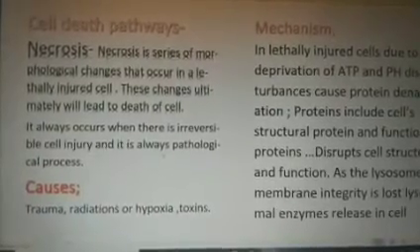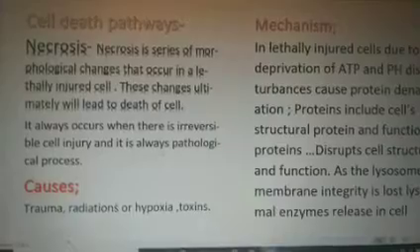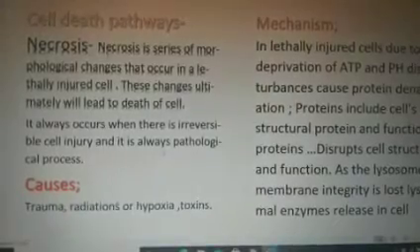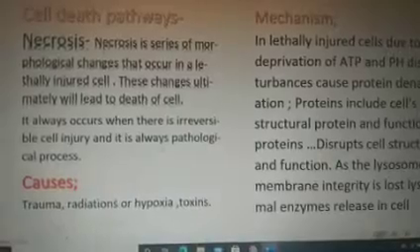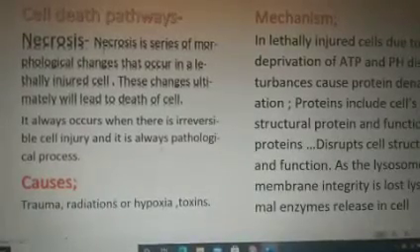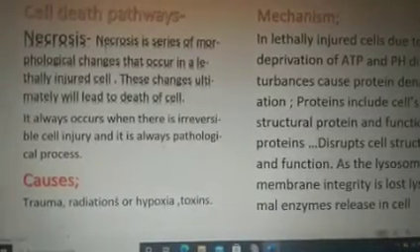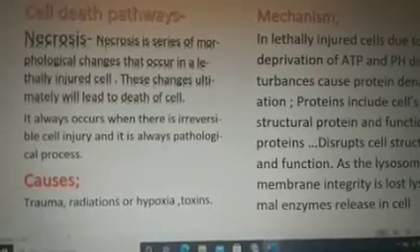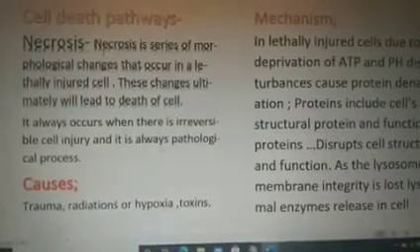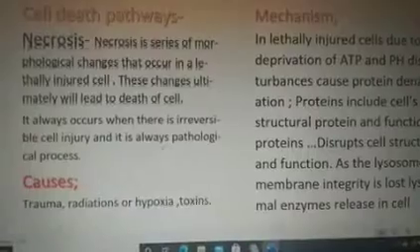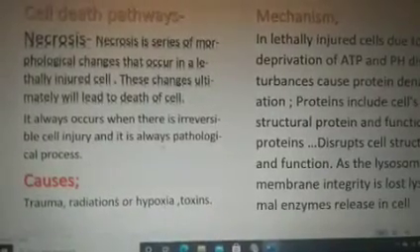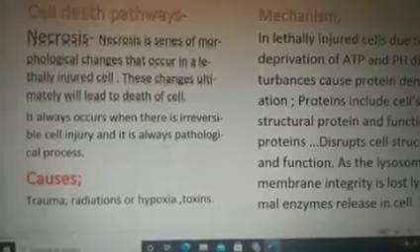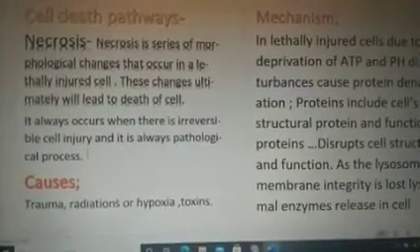Necrosis is a series of morphological changes that occur in a lethally injured cell. These changes ultimately will lead to death of the cell. It always occurs when there is irreversible cell injury, and it is always a pathological process.